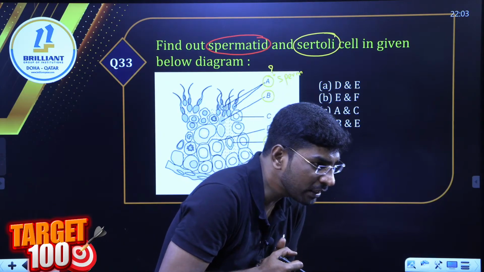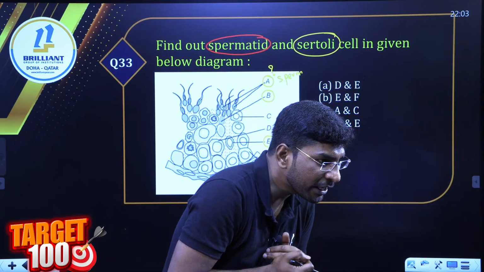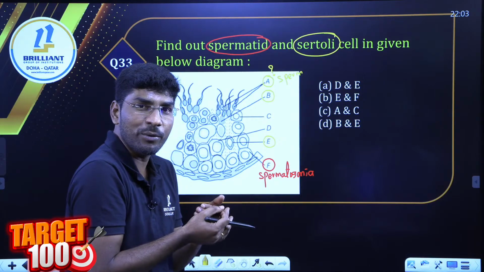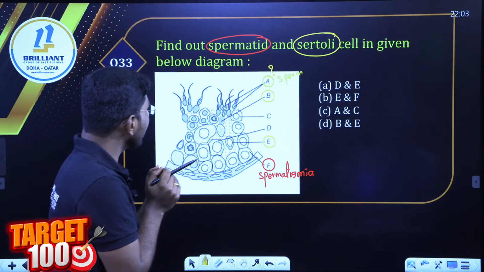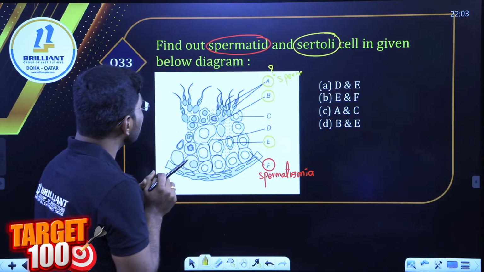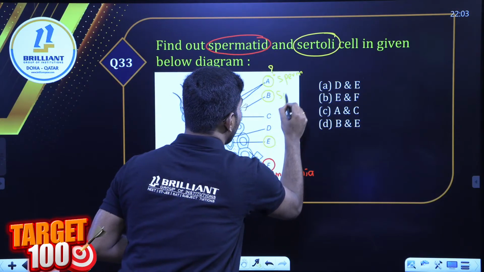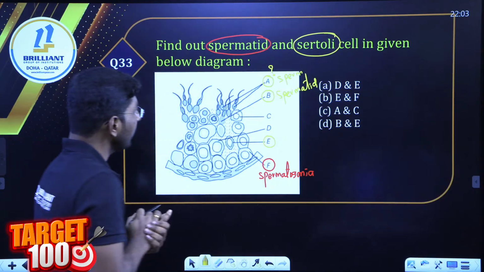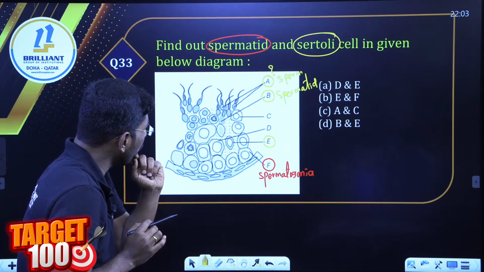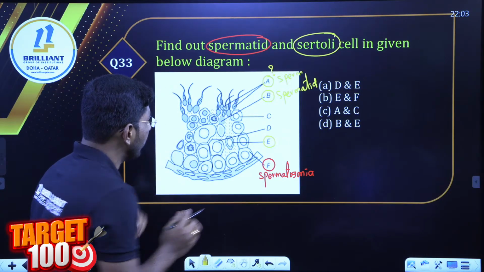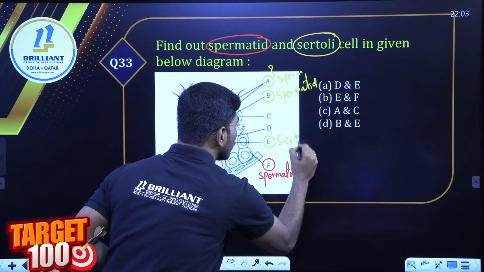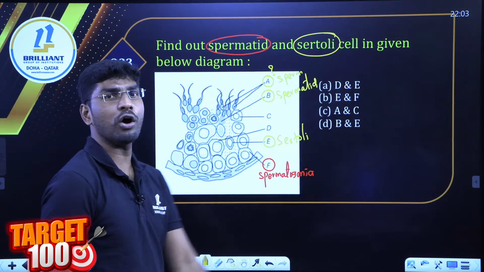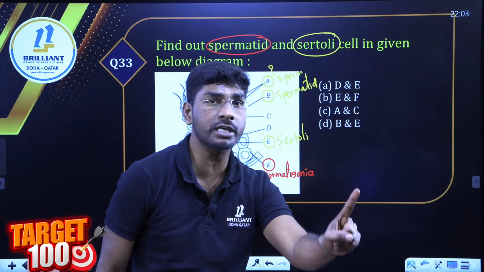Very good, absolutely. Now Kitraj, can you please tell me what is B, what is E? B is spermatid. Am I correct? If I am not wrong, E is Sertoli. If you have NCERT, cross check.